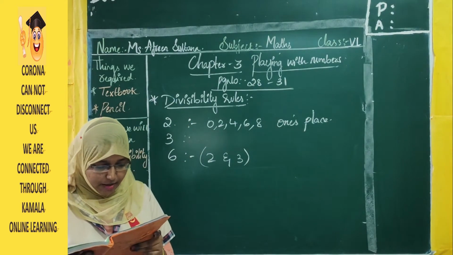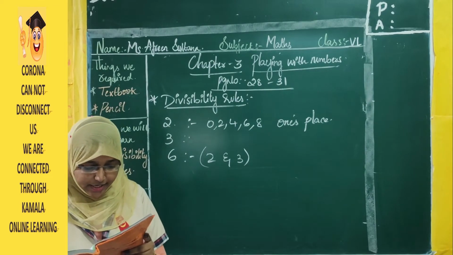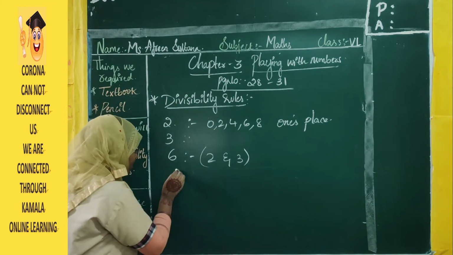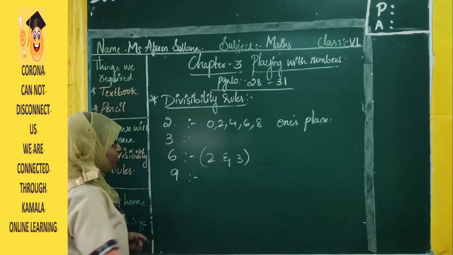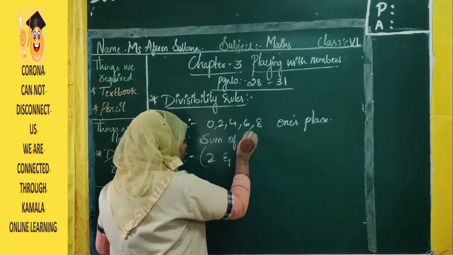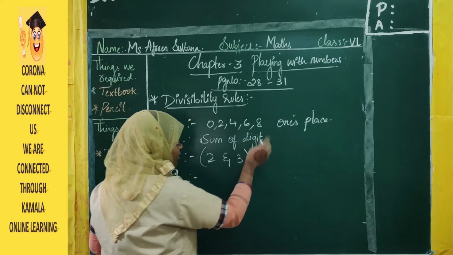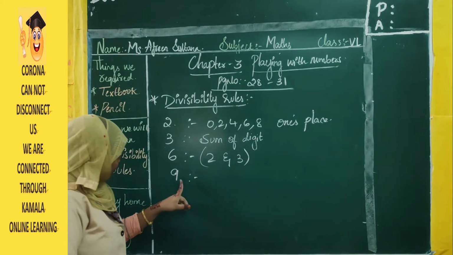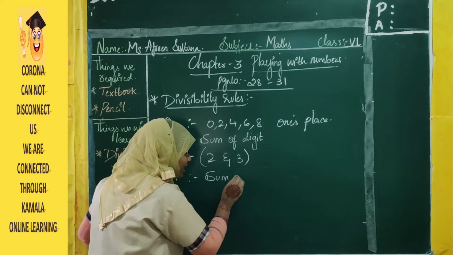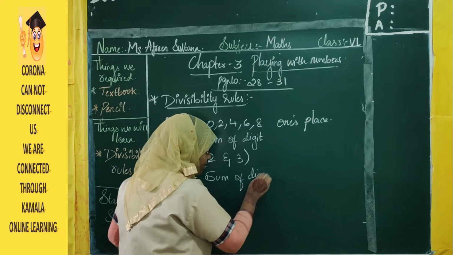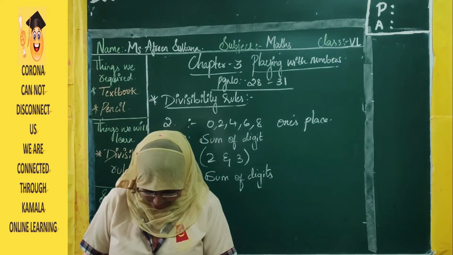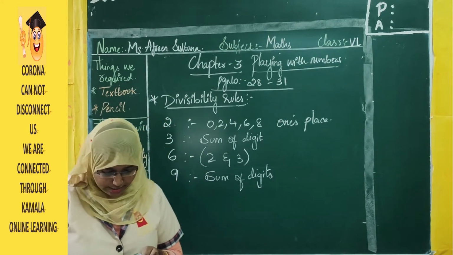Yes. Divisibility by 9. A number is divisible by 9 if the sum of the digits of the number is also divisible by 9. The divisibility rule of 9 is the same as 3. Here also we have done the sum of digits, right? If the sum of digits is divisible by 3, then the number is divisible by 3. The rule for 9 is also the same. If the sum of digits is divisible by 9, then the given number is also divisible by 9. That is the divisibility rule for 9.